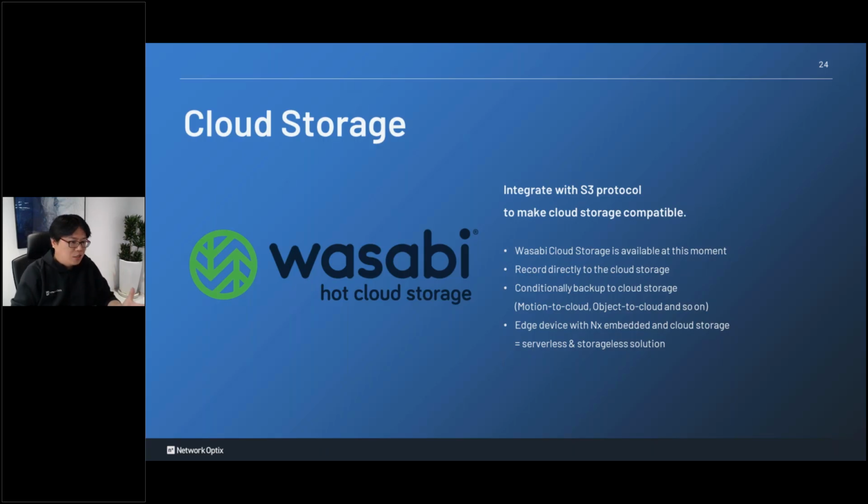And it is a heavy cost. It's a heavy cost for the babysitter, kindergarten, or even for the government, right? So in NS Enterprise, we do a really good job about cloud storage. We don't put all the data up to the cloud. We don't do that, but separately, let's say, I record 24 hours in the local. Only when I get a motion, right, I upload to the cloud, right? This one can save your cost, the cloud cost, right?